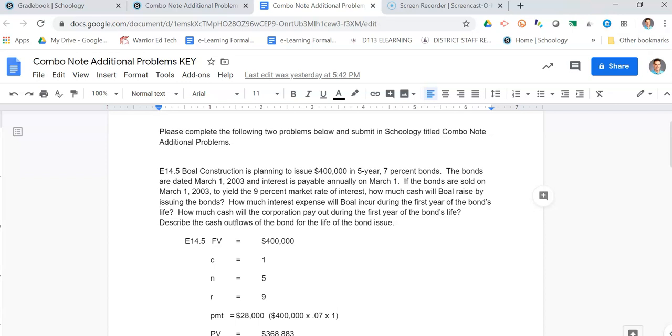So what I noticed when I went in and started grading some of your work, a lot of you guys just kind of threw down a roadmap and a few journal entries and you called it a day. I don't know why you would tackle the problem that way. You can, that's fine. You could use that to answer, but really you have to answer the questions. Like this problem is giving you a debt instrument and then it's asking you specific questions. So you got to make sure that when you do problems in your college finance classes, accounting, business stats, business calc, economics, whatever class you take, you have to answer the question.